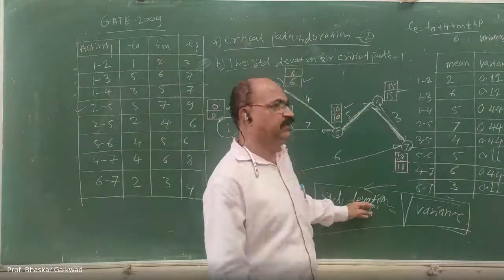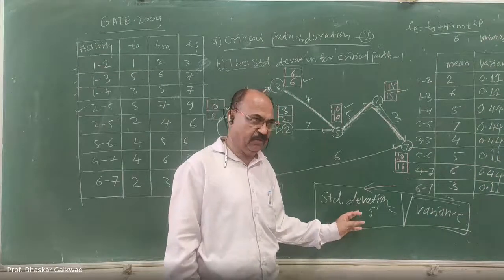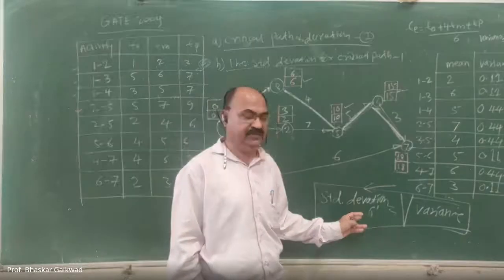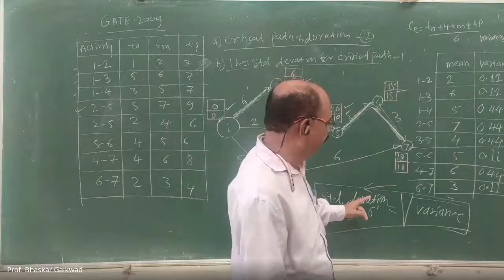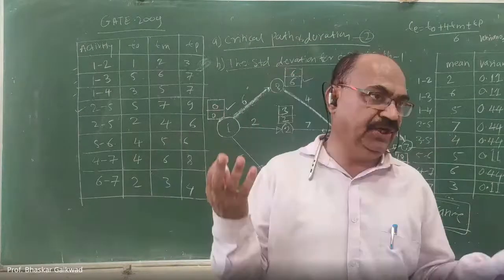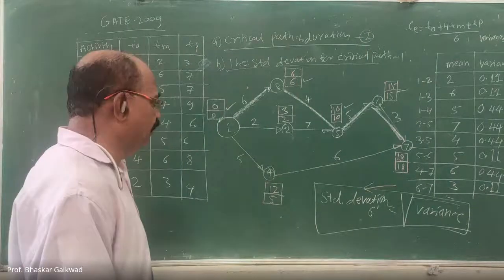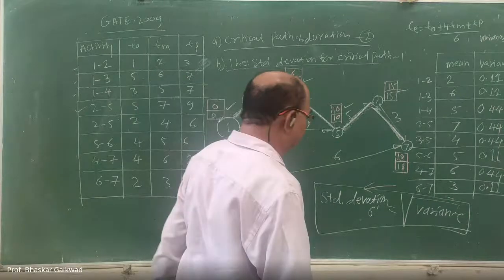Once again, this part will come in your industrial management and quality control. The statistical part is there. In this you will also get the variance, mode, mean, frequency. All these parts will come in statistics. Okay. Now this standard deviation is root of variance.